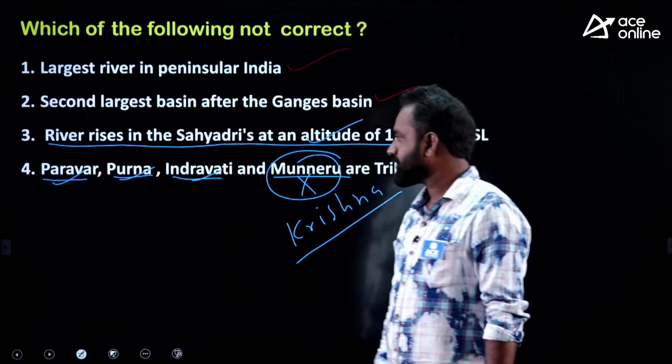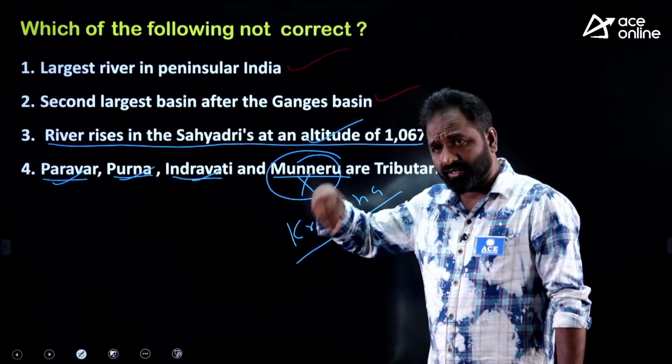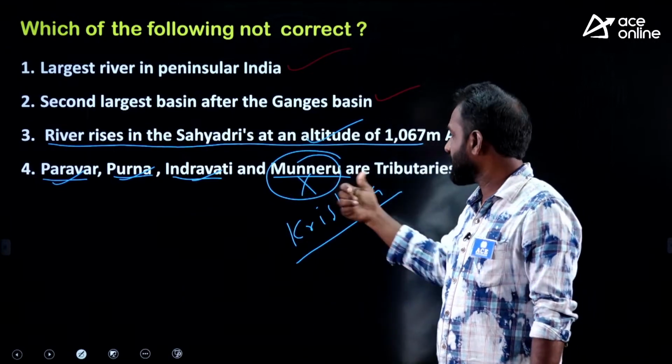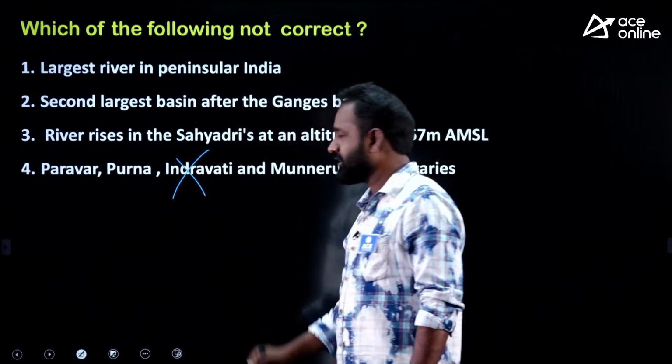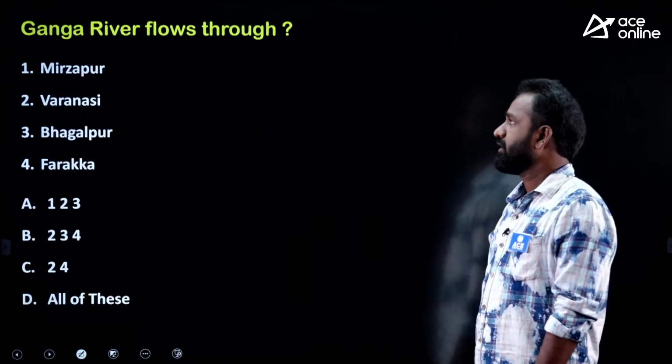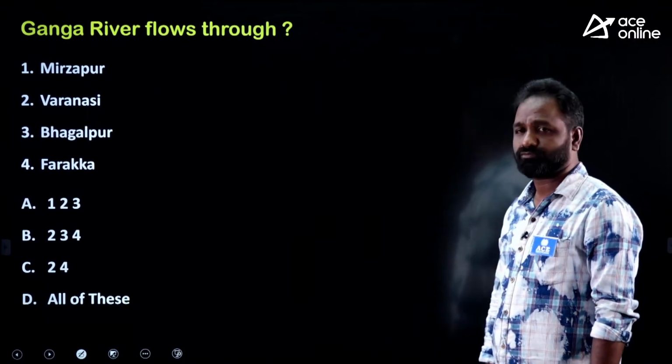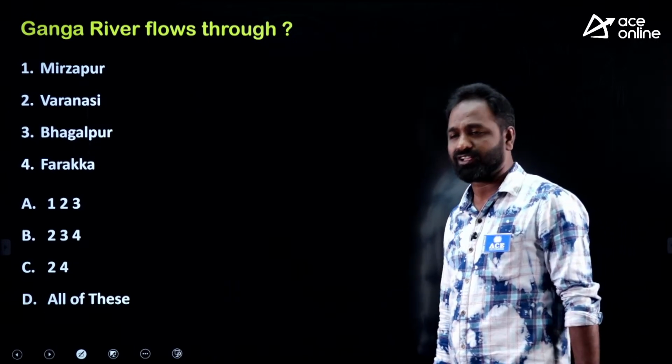Is it clear to you? So Paravar, Purna, Indravati are tributaries of Godavari, but not the Munneru. Munneru is a tributary of the Krishna river. So which is the wrong statement? This statement is wrong. Next, the Ganga river flows through which of the following cities?